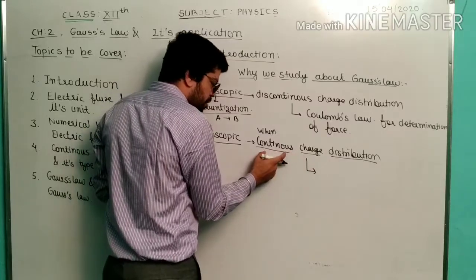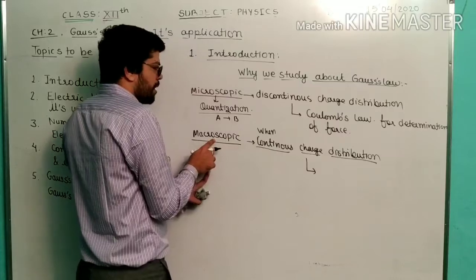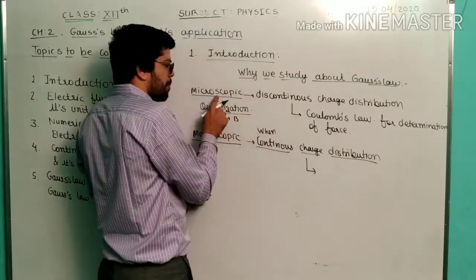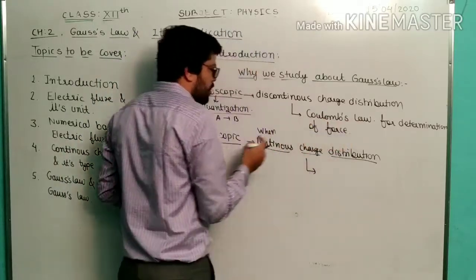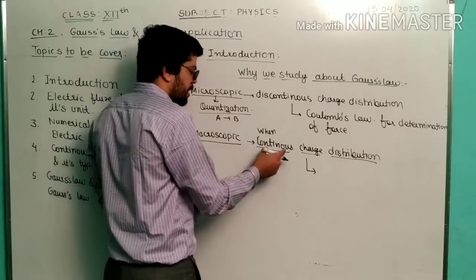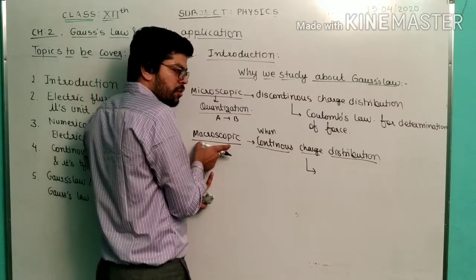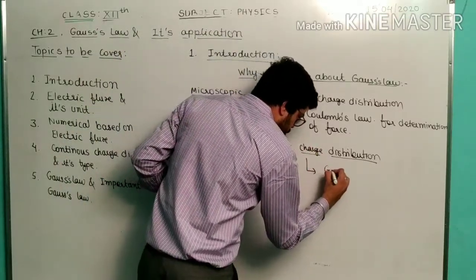When the distribution of charge is continuous, this is called the macroscopic approach. When it is discontinuous, this is called the microscopic approach. In the microscopic approach, we use Coulomb's law for determination of the force between two charges, and for continuous charge distribution, we call it the macroscopic approach and use Gauss law here.